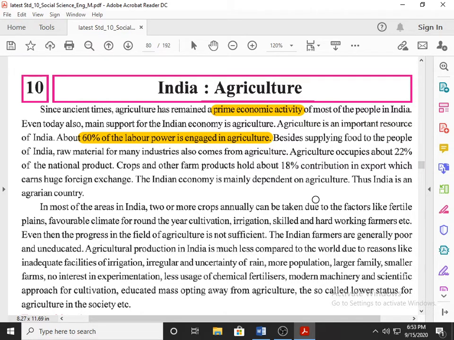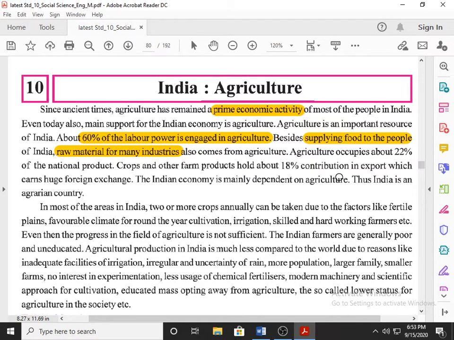Besides supplying food to the people of India, raw material for many industries also comes from agriculture. Many eatable items depend on agriculture, and raw material for many industries also comes from agriculture. Here an MCQ is possible: Dash comes from agriculture. Option A, supply of food to people. Option B, raw material for industry. Option C, both A and B.